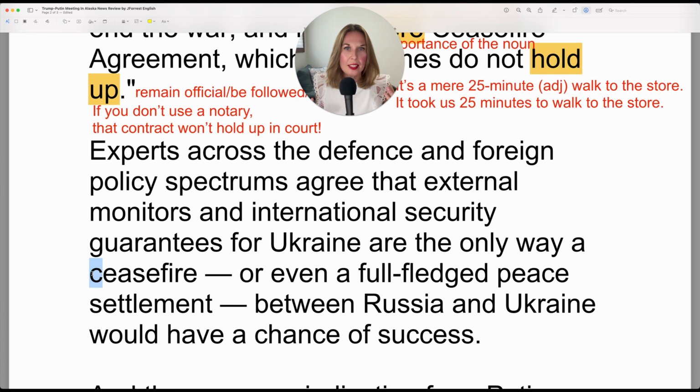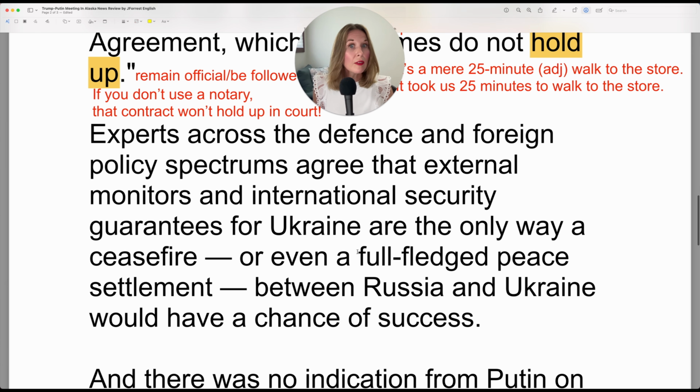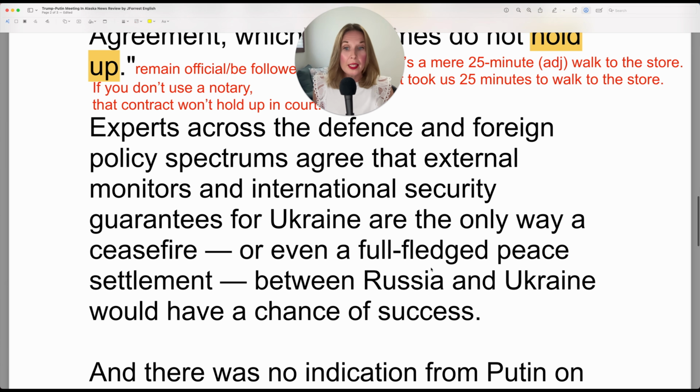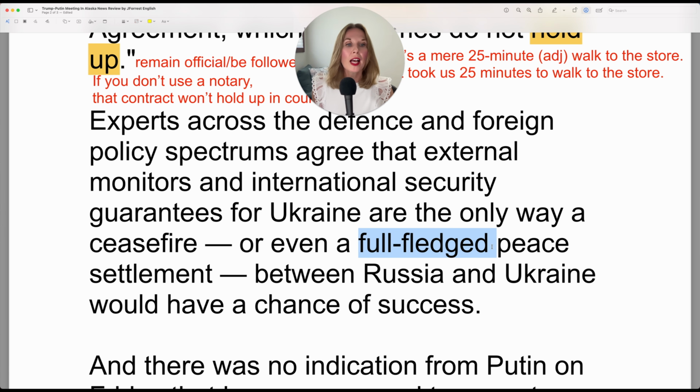It's any ceasefire agreement. And as capitalized, with the first letter capitalized, it means an official noun. It's the official title, so it makes it a proper noun. The only way a ceasefire or even a full-fledged peace settlement. So full-fledged, honestly, fledged doesn't add very much. So you could just say a full peace settlement.